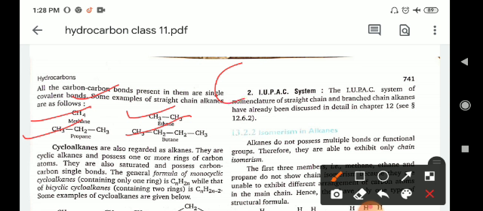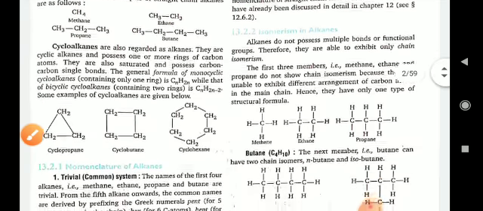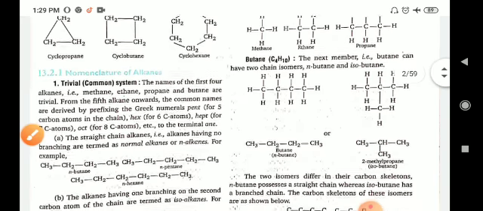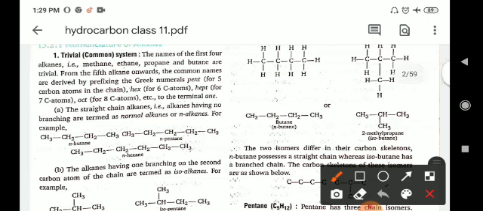The general formula for monocyclic cycloalkanes, containing only one ring, is CnH2n, while for bicyclic cycloalkanes, containing two rings, the general formula will be CnH2n-2. Some examples are cyclopropane, with 3 carbons in a cyclic ring, cyclobutane, with 4 carbons in a cyclic ring, and the 6 carbon cyclic ring, that is cyclohexane.